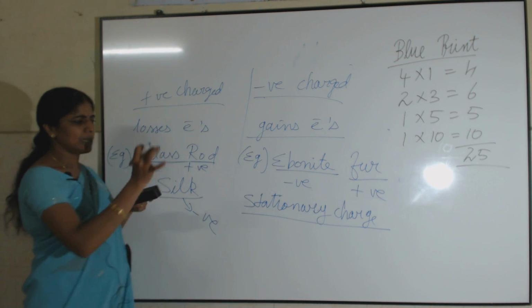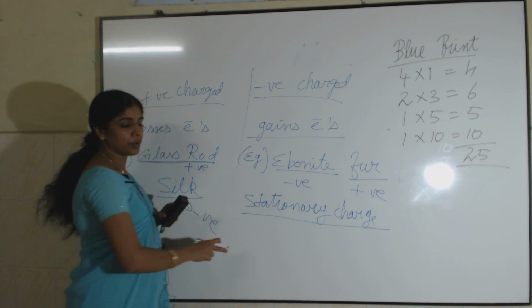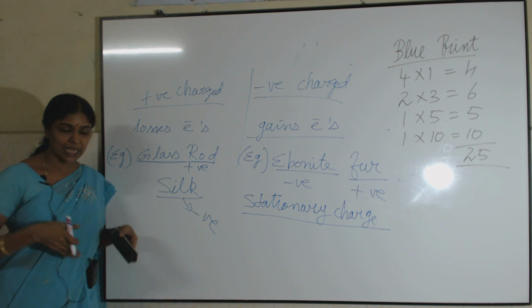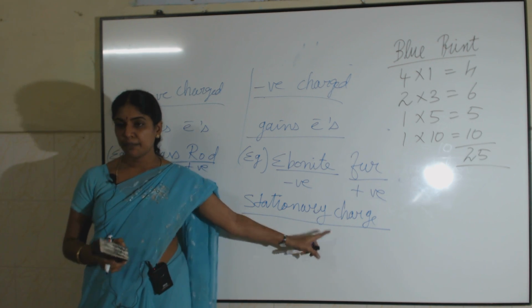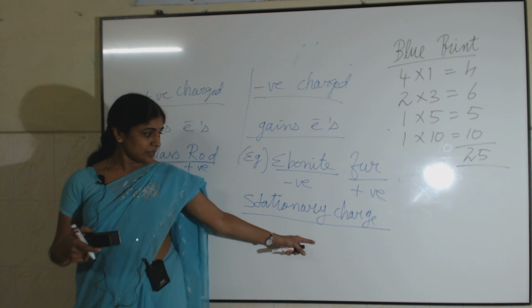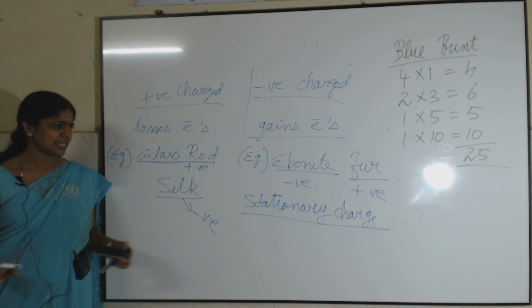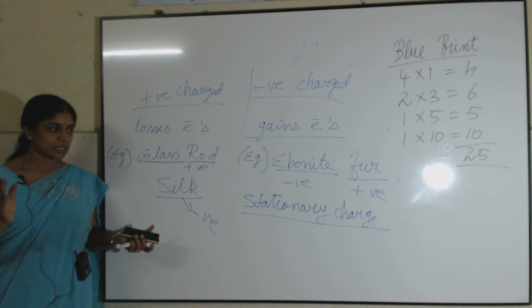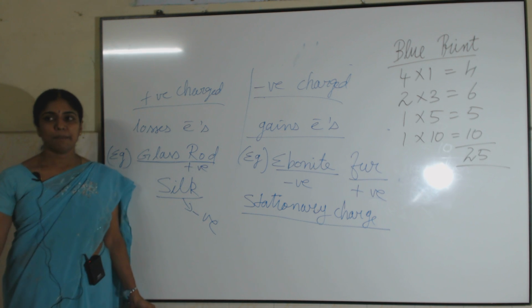A stationary charge can produce only an electric field, but when a charge is in motion, it produces both electric and magnetic fields. But when a charge is accelerated, it not only produces electric and magnetic fields, but it also emits waves, or produces electromagnetic waves. Now we will see only the stationary charges. In frictional electricity, we are not going to produce electricity because the charges are not moving. The stationary charge produces only an electric field. But when a charge is in motion, it produces both electric and magnetic fields.